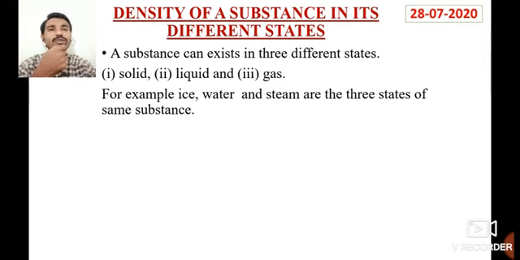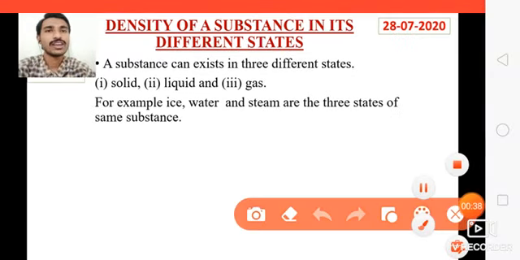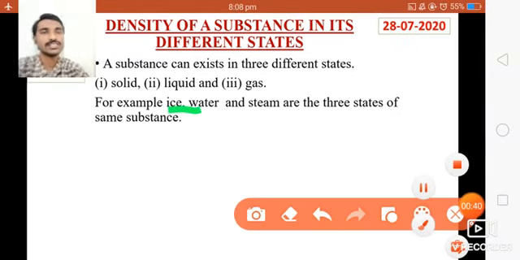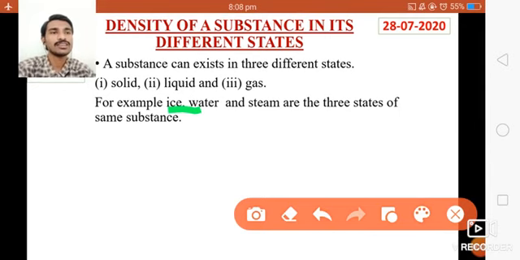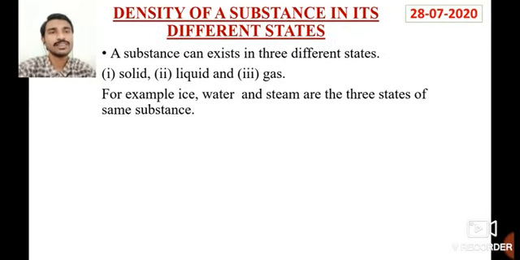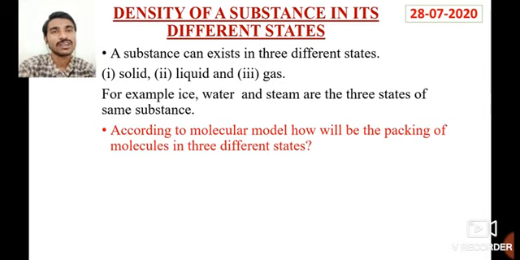Suppose I take water and freeze it, it will become ice. So here the ice is in the solid state, the water is in the liquid state, and similarly, the steam is in the gaseous state, but it is of the same substance. That means ice, water, and steam, these three are made up of the same substance.